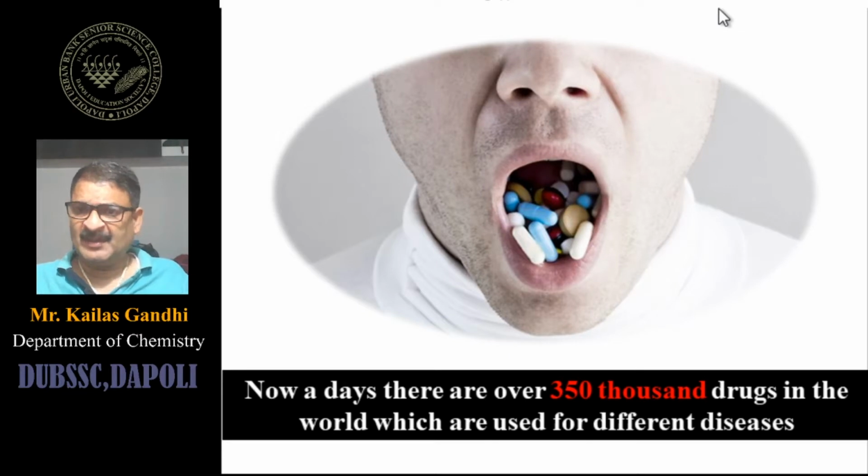Because a drug is a chemical compound, when it goes into the body it creates some type of reaction. Some reactions are favorable, some are unfavorable. We consider those reactions as a side effect of that particular drug.